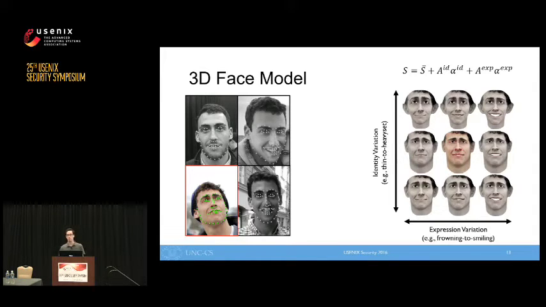We can model the shape of someone's face, S in the equation here, as a base face, shown in the middle, offset by identity and expression components. We have two predefined bases for identity and expression, which encode variations away from the base face. So, the goal is, given an input image, define person-specific identity coefficients and photo-specific expression coefficients that best explain the detected 2D landmarks.